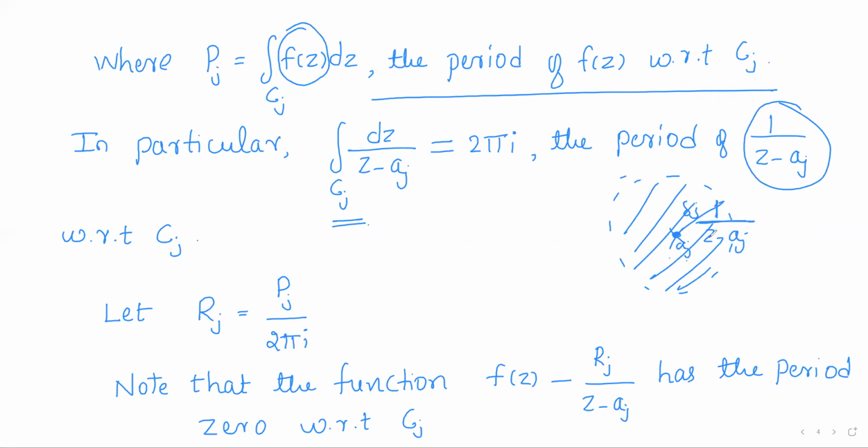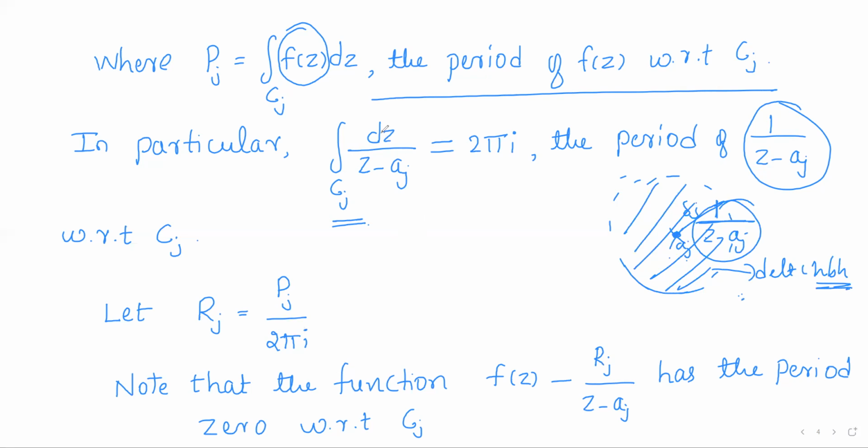So 1 by z minus aj is defined in this deleted neighborhood, and it is also continuous because wherever it is defined, it is differentiable. Moreover, it is an analytic function, so it is continuous. So 1 by z minus aj is an analytic function in this deleted neighborhood.